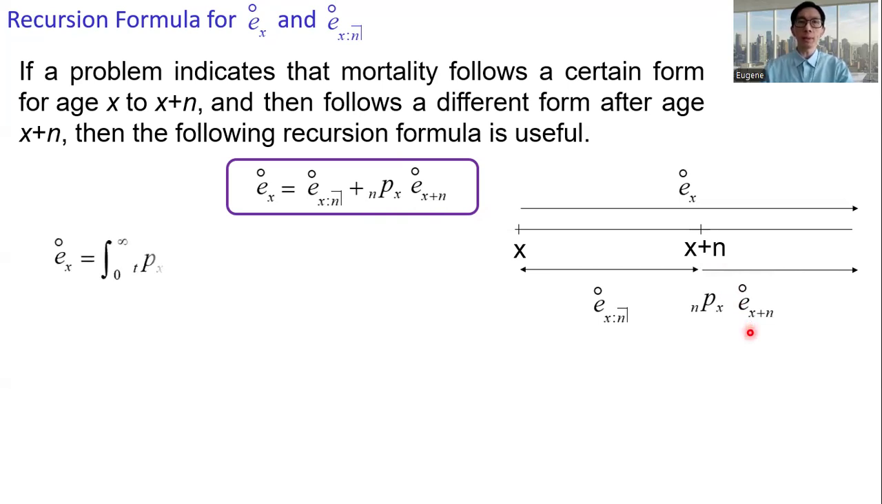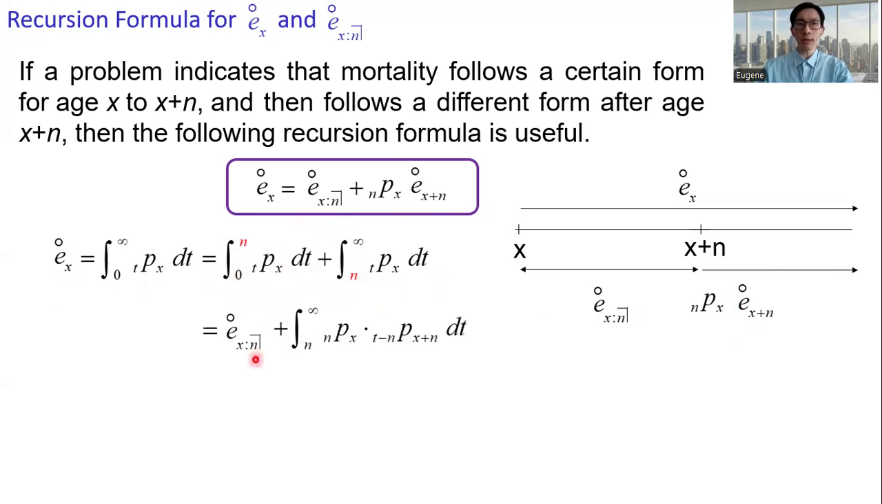To derive this formula, we start with the definition of the complete expectation of life, split it into two terms, the integral from 0 to n, and then the integral from n to infinity of tpx dt. The first term is the n-year temporary expectation of life. And then the second term, factor the tpx into the product of npx times t minus npx plus n. npx is independent of t, so we can factor that out.